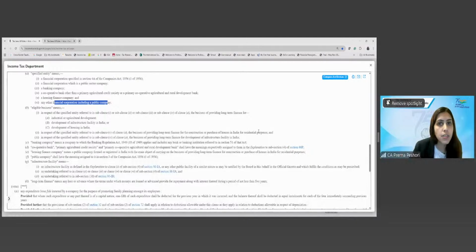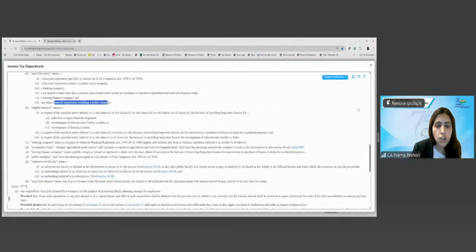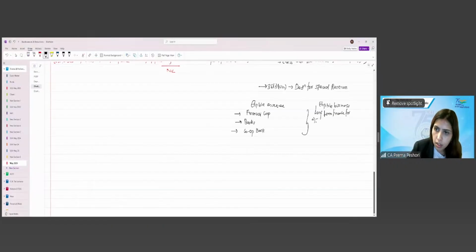These are engaged in the business of providing long-term finance for industrial or agri development, next development of infra facility, or development of housing.